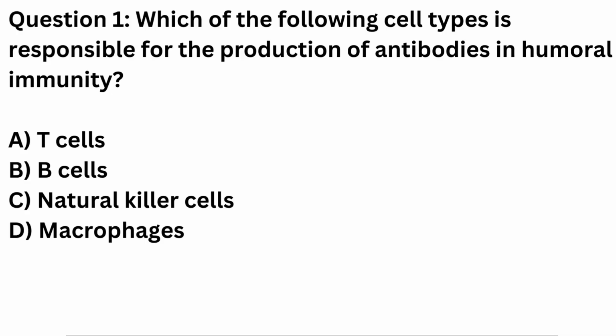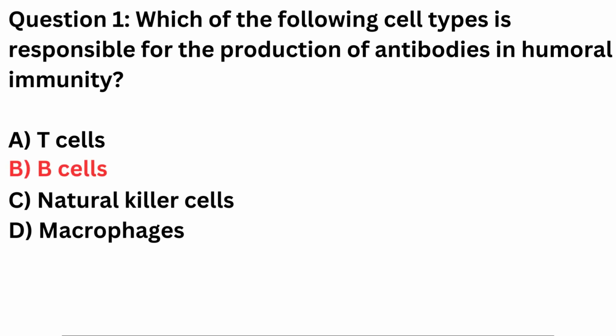Question 1. Which of the following cell types is responsible for the production of antibodies in humoral immunity? A. T cells. B. B cells. C. Natural killer cells. D. Macrophages. Correct answer is B.